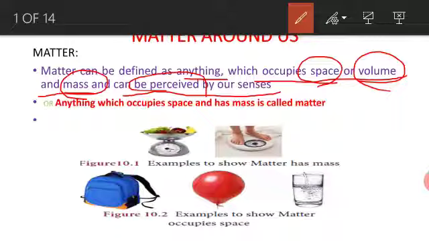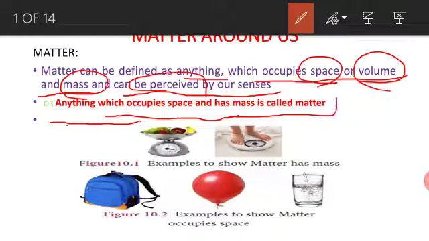Samples of any of these materials have two properties in common: they have mass and they occupy space. Thus we say that anything which occupies space and has mass is called matter.